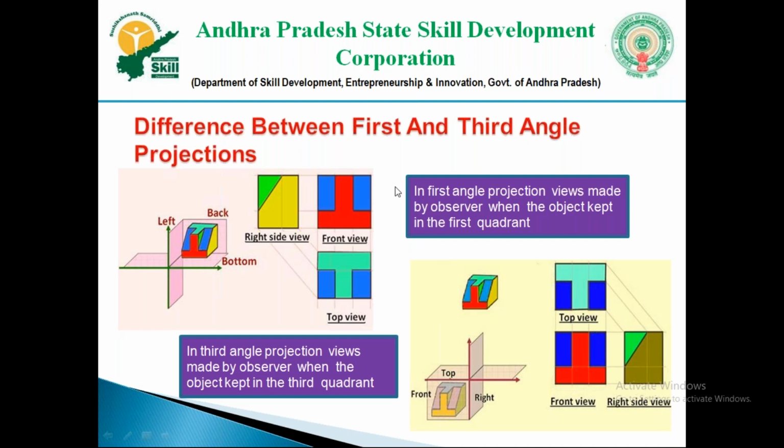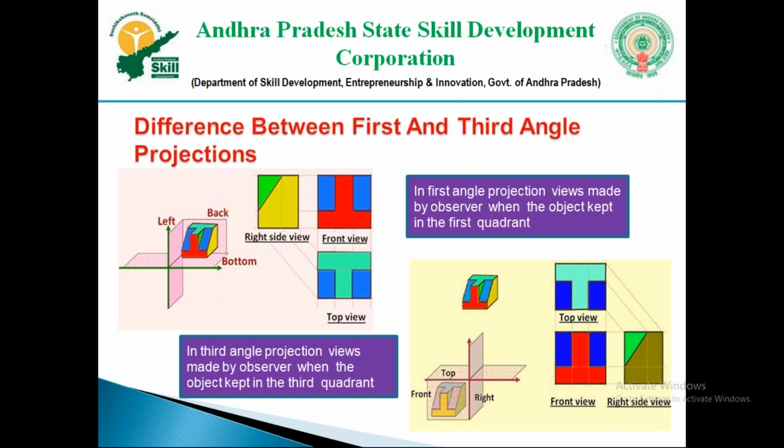In first angle projection, the front view will be the upper one, and the top view will be below the front view. The right side view will be on the left side. This is the arrangement of first angle. When it comes to third angle, the front view will be the bottom one and the top view will be the upper one. Just by seeing the projection views, you can say whether it is in first angle or third angle.